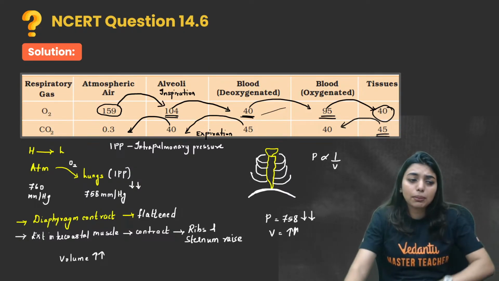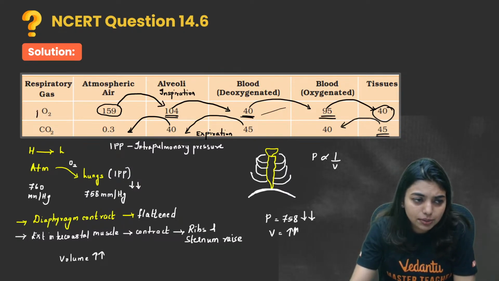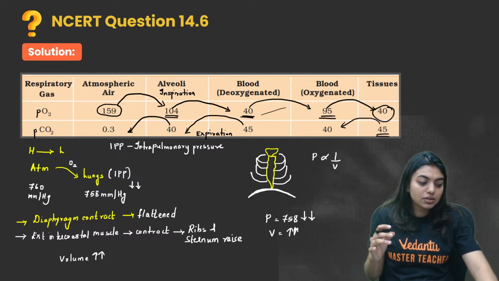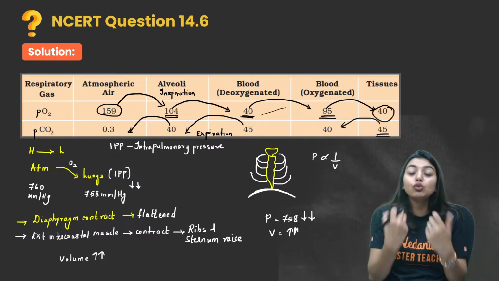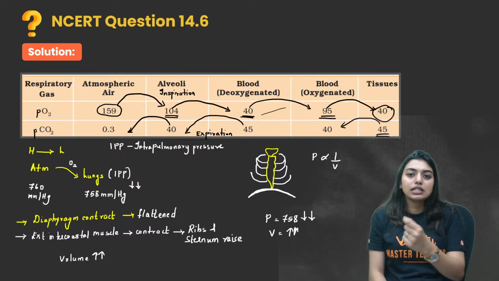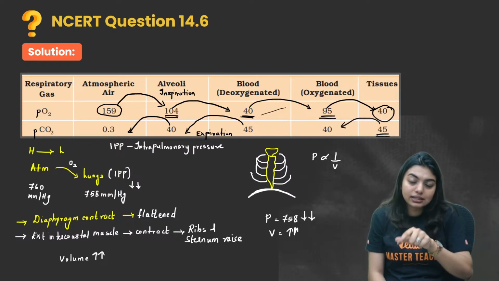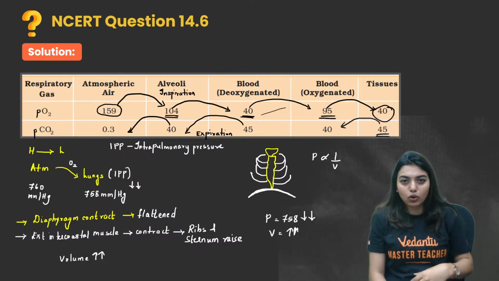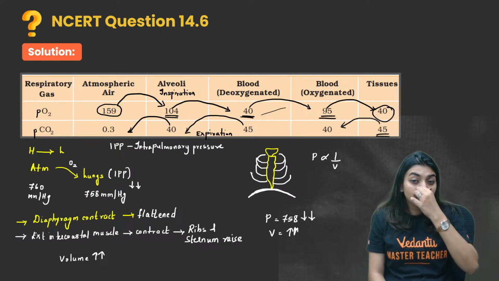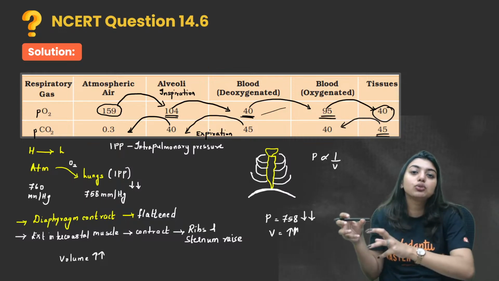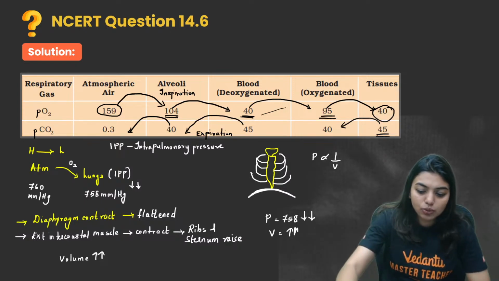Here we are talking about the partial pressure of carbon dioxide, that is how much pressure these gases individually have among a group of gases. Imagine students, you're in a class with a group of students. In that, how do you perform individually, right? The same way is the partial pressure. Partial pressure of oxygen means, compared to all the gases, how much pressure is exerted by that oxygen. So you can see the atmosphere is around 159. Why? Because I need to do inspiration. I need to move it from the atmosphere to the alveoli. I hope this was clear.